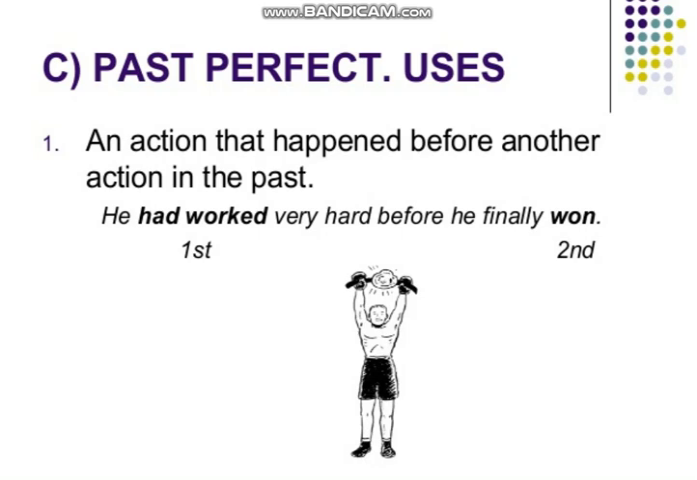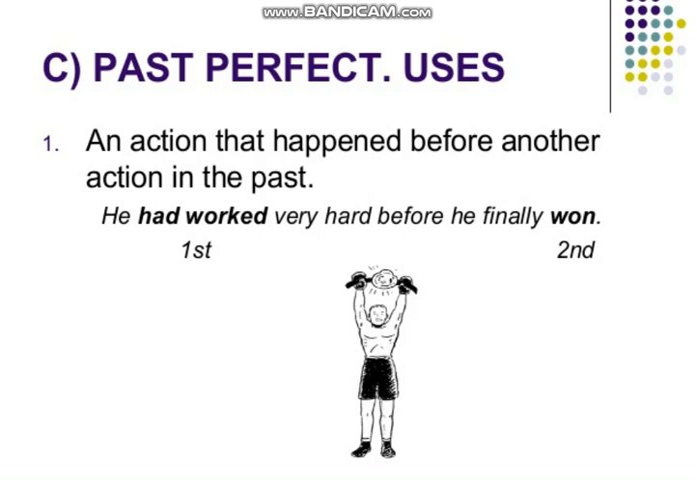As you can see, he had worked very hard before he finally won. So here the whole sentence is discussed in past tense. But if you look at the first part of it, he had worked very hard, here it is past perfect tense. He had worked very hard because he had worked hard to achieve his goal. And what finally happened as the result of that? Before he finally won, and he finally won.